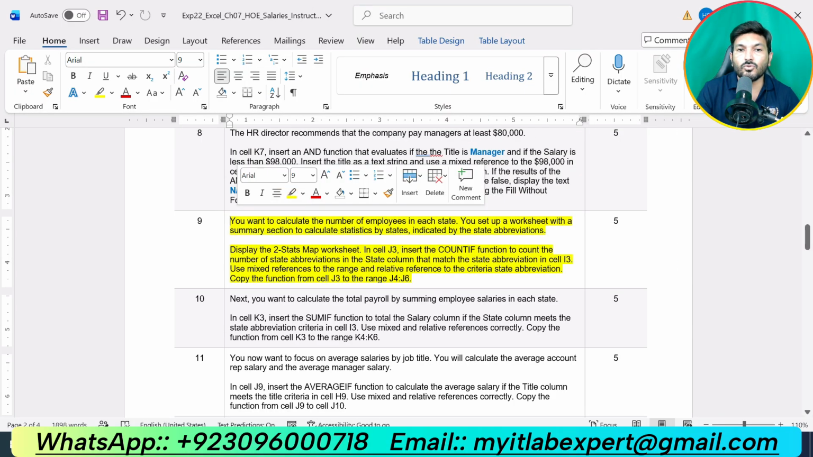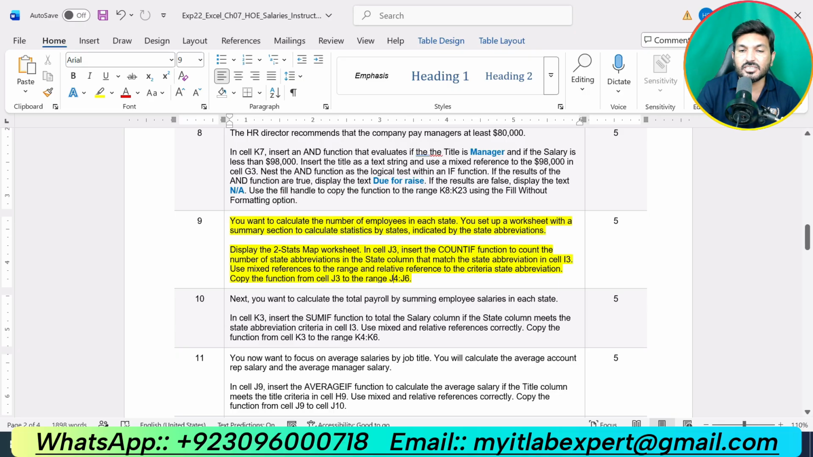Step number 9 is saying you want to calculate the number of employees in each state. You set up a worksheet with a summary section to calculate statistics by states, indicated by state abbreviation. Display the two-stat maps worksheet. In cell J3, insert the COUNTIF function to count the number of state abbreviations in the state column that match the state abbreviation in cell I3. Use mixed references to the range and relative references to the criteria state abbreviation. Copy the function from cell J3 to the range J4 up to J6.